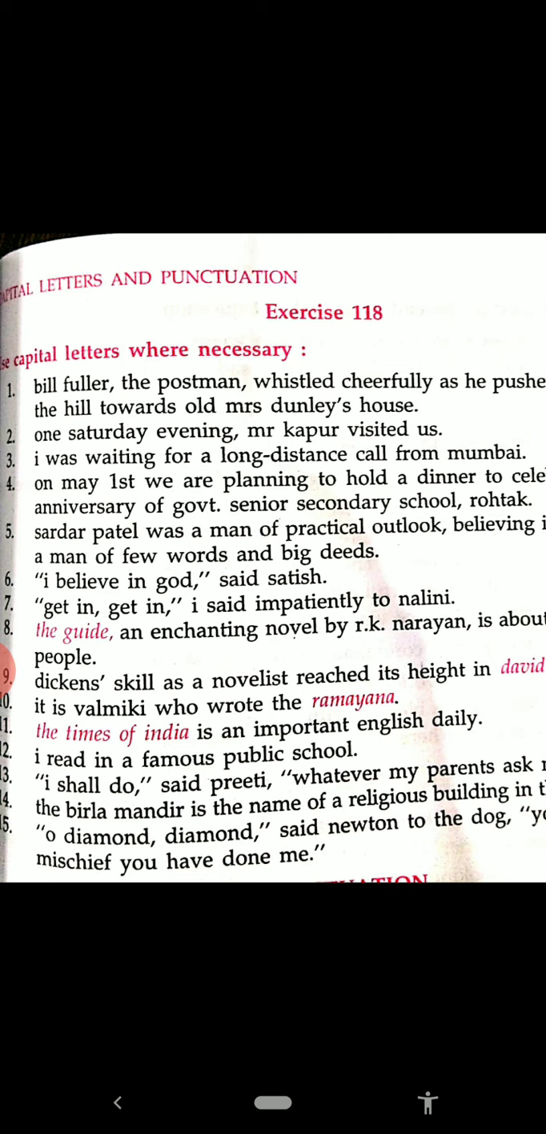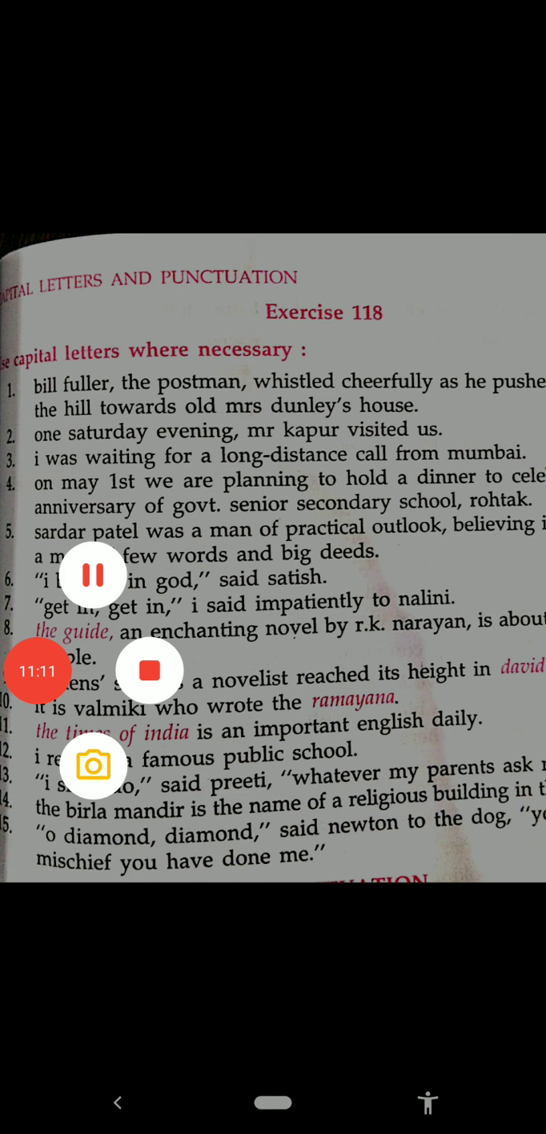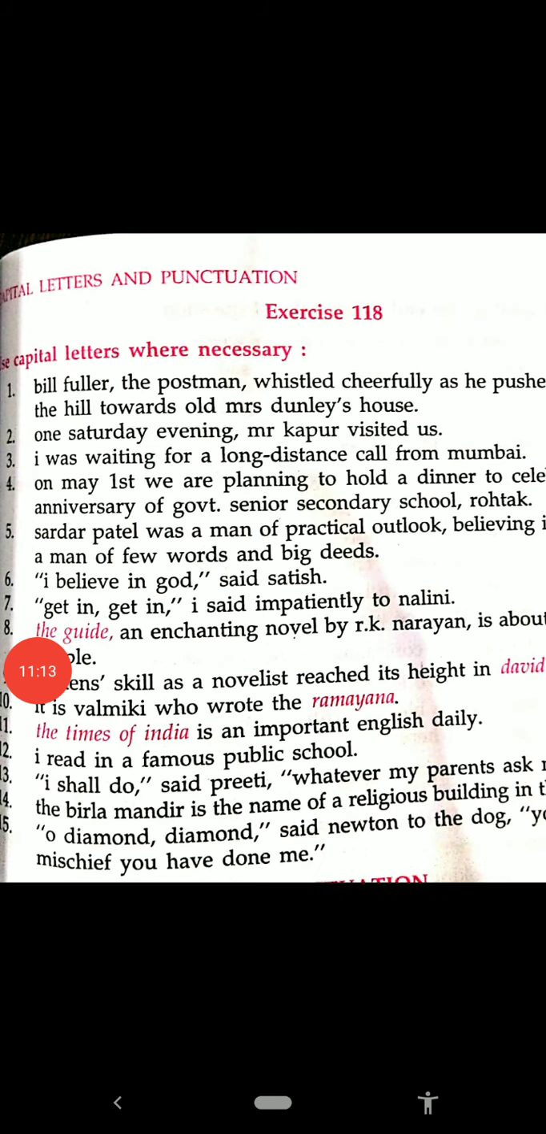The Guide, an enchanting novel by R.K. Narayan, is about Malgudi and its people. The Guide is the name of a particular book. The and G both will be capital. An enchanting novel by R.K. Narayan. Then it is also the proper noun. R, K and N are capital. Is about Malgudi. It is the name of a particular place. M capital and its people, full stop.